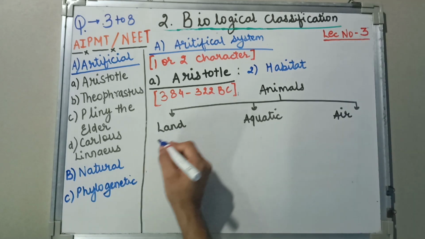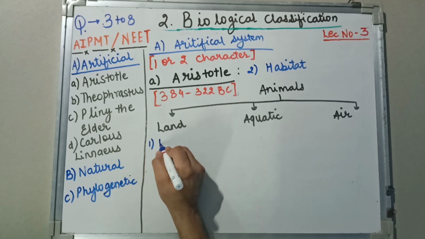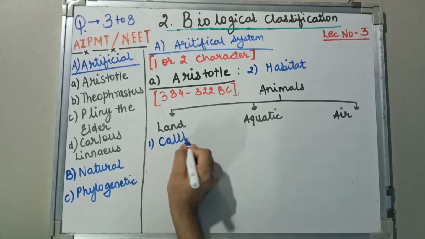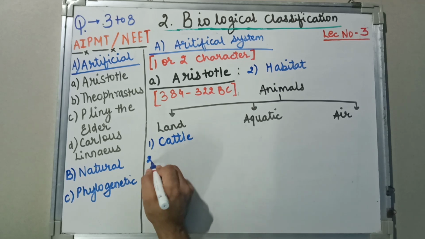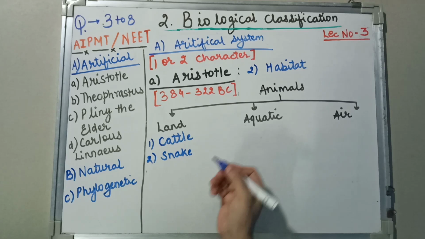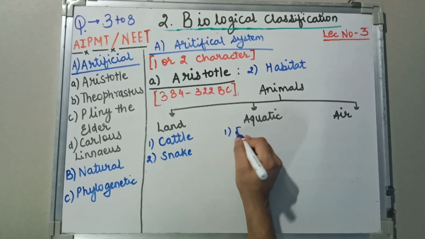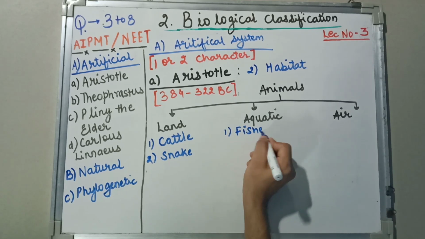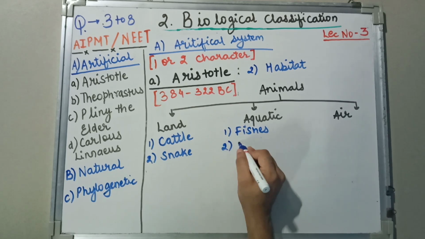Here the examples were cattle and snake. Aquatic examples were fishes and whale.